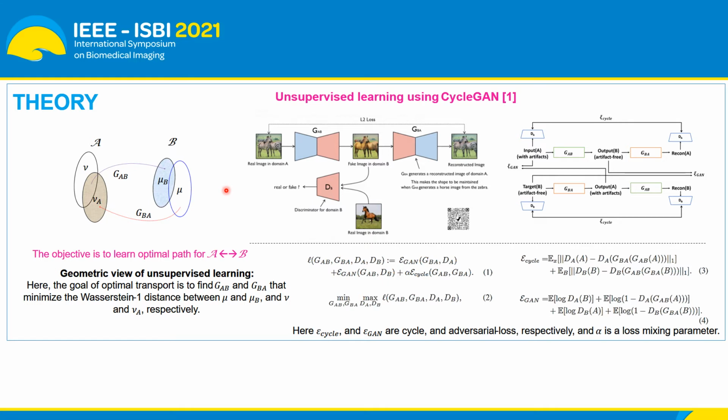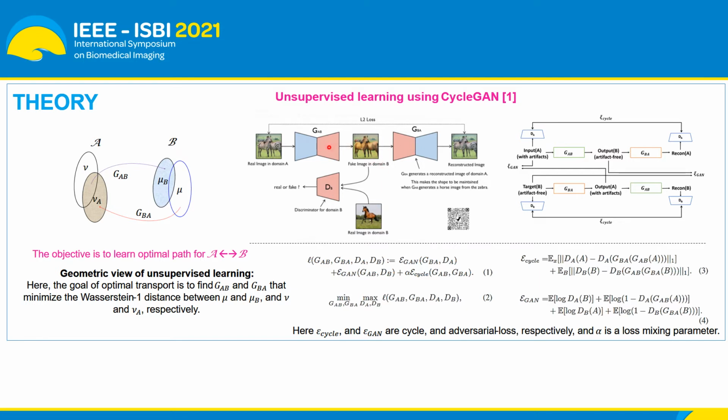The idea behind the proposed unsupervised learning is based on cycle consistency GAN. Let's take an example of a simple cycleGAN where we have two domains, domain A and domain B. One represents the zebra images and the other represents the horse images. Here our objective is to convert zebra images to horse-like images while preserving the content, and we are only interested in transferring the style of the horse to the zebra images.